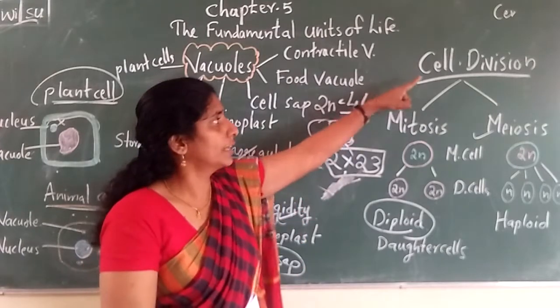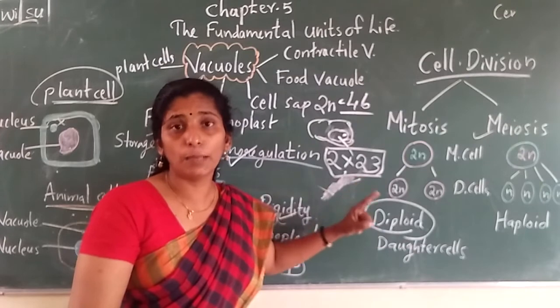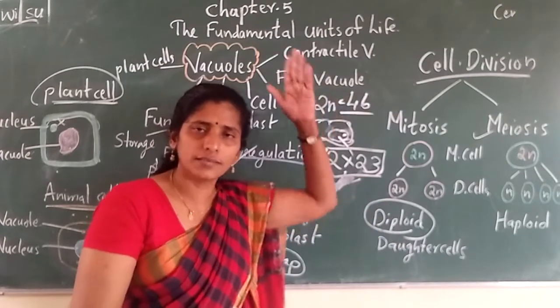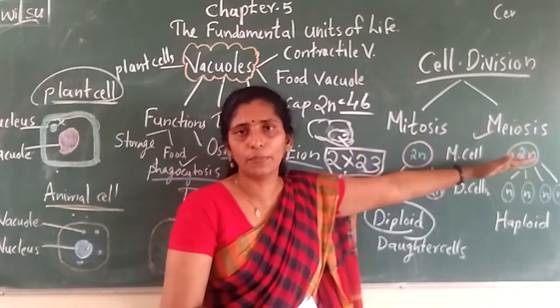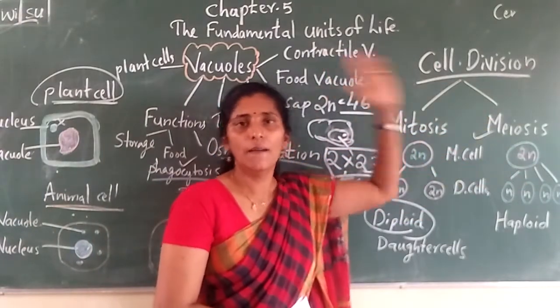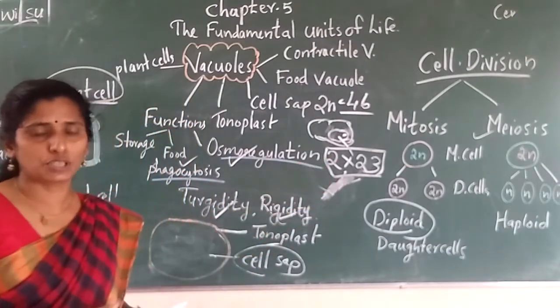Haploid cells. And after mitosis, what will be the cell? Diploid cell. Diploid means the same number of chromosomes as in the parent cell. But here it will be half the number of the mother cell. Okay, that is meiosis. So these are the two types of division.